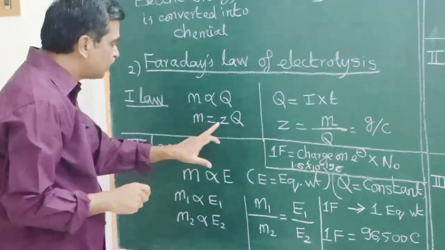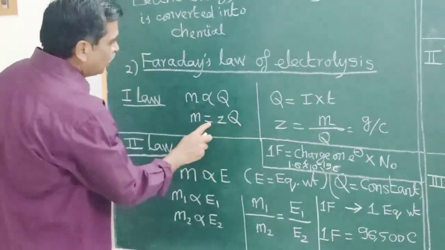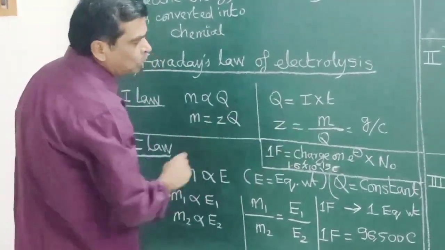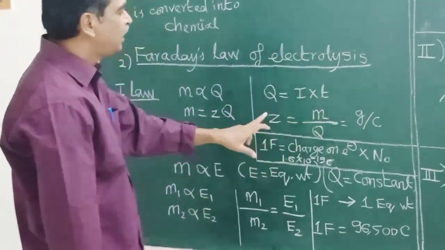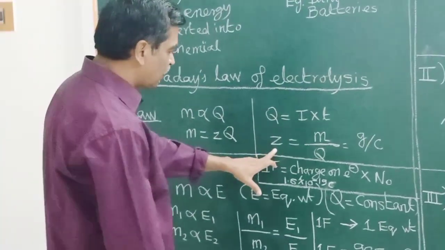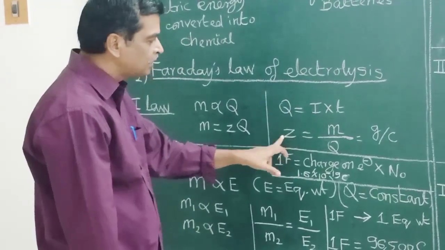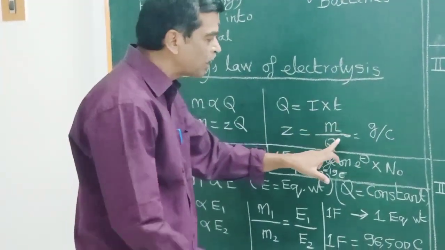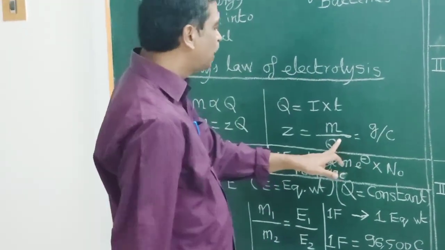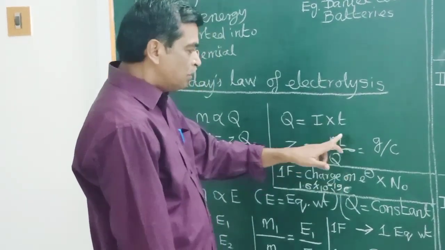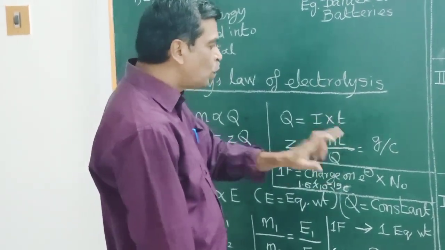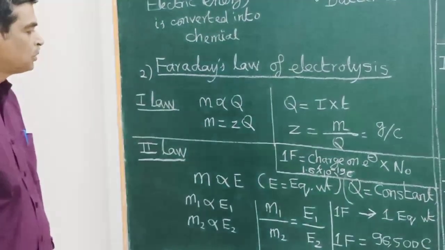Now, what is Z? Z equals M by Q. Okay, M by Q. That is the electrochemical equivalent. The electrochemical equivalent is defined as the mass of the substance deposited per 1 coulomb of current passed through the electrolytic cell. That is, the mass deposited for 1 coulomb of current passed through the electrolytic solution.